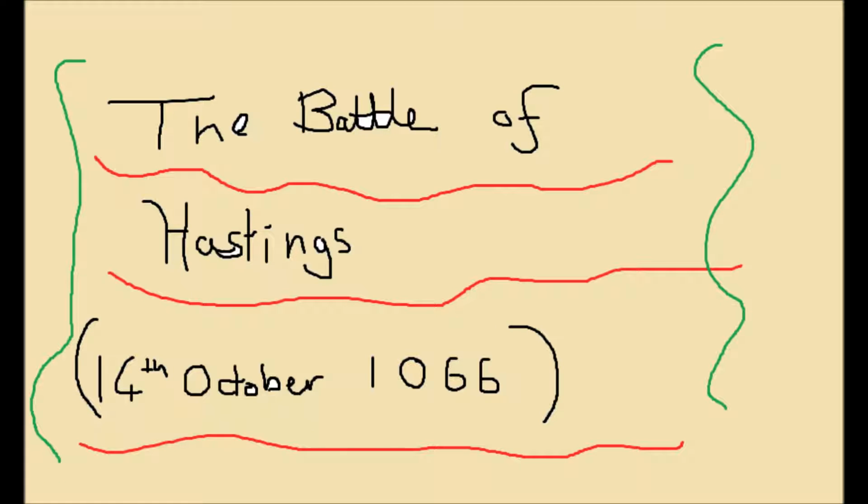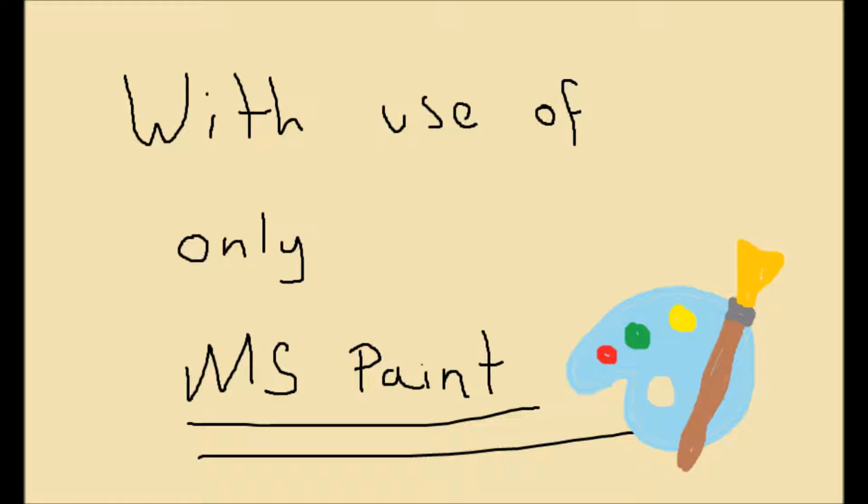The year is 2016. In 50 years it will be 2066. 1,000 years ago it was 1066. So I present to you the Battle of Hastings, solely using MS Paint.